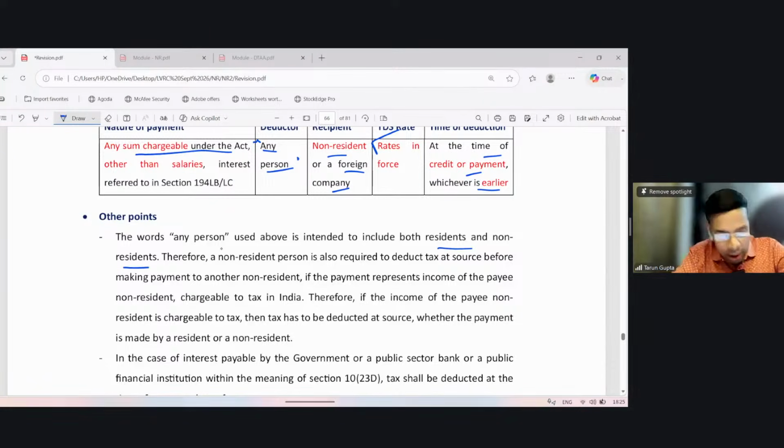Okay. Therefore, a non-resident person is also required to deduct tax at source before making payment to another non-resident if the payment represents income of the payee non-resident chargeable to tax in India. Therefore, if the income of the payee non-resident is chargeable to tax, then tax has to be deducted at source whether the payment is made by a resident or non-resident.